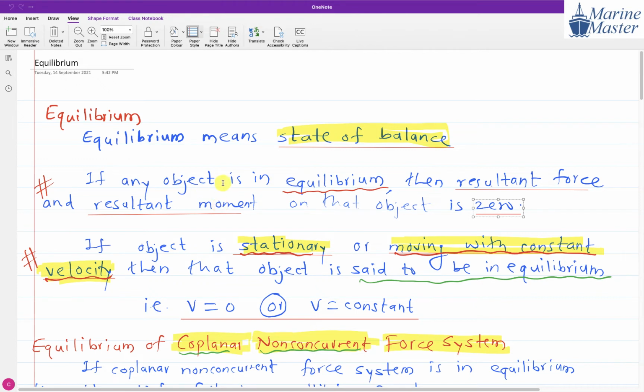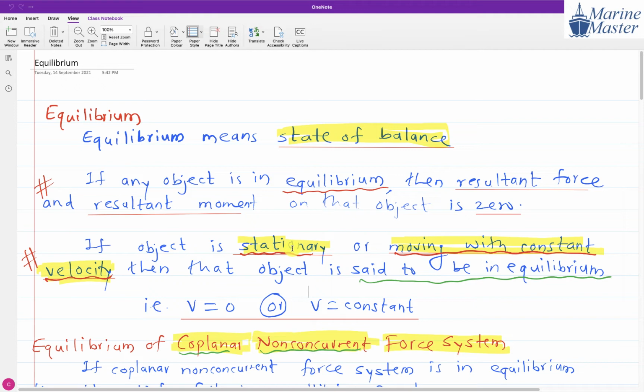Try to listen to my words carefully. If the object is stationary or moving with constant velocity, then the object is said to be in equilibrium. Velocity is 0 or velocity is constant; in that case we will say the object is in equilibrium. When an object is in equilibrium, the resultant force and resultant moment on that object are 0. So what is meant by equilibrium? Equilibrium means a state of balance. If any object is in equilibrium, then the resultant force and resultant moment on it are 0.